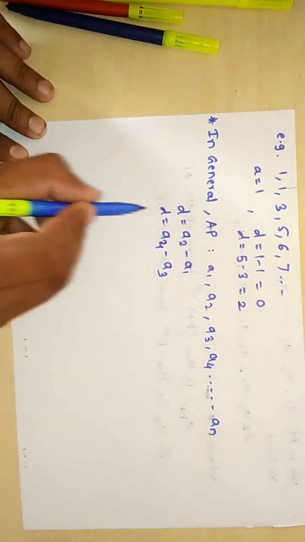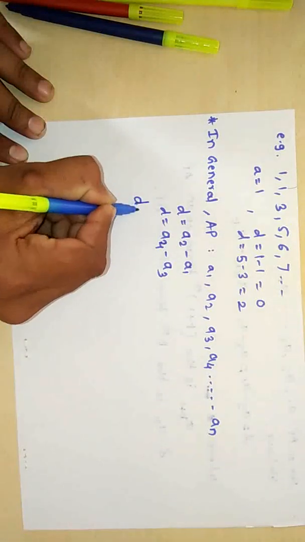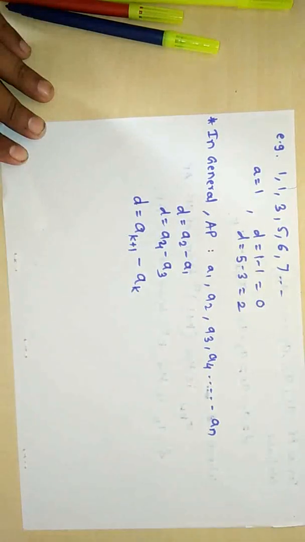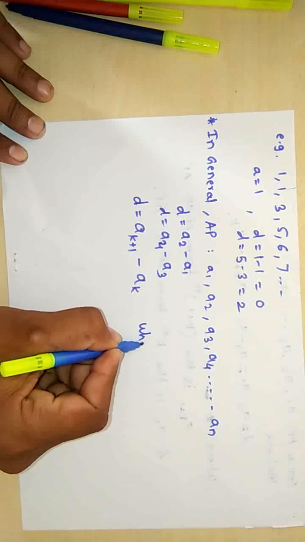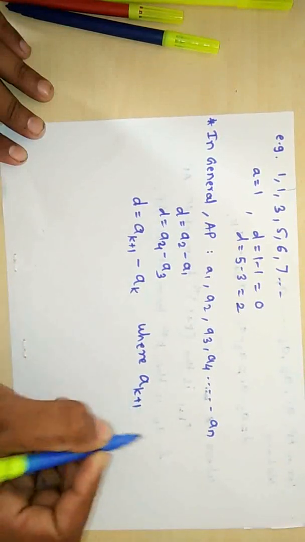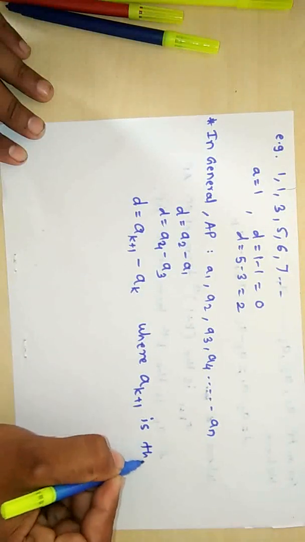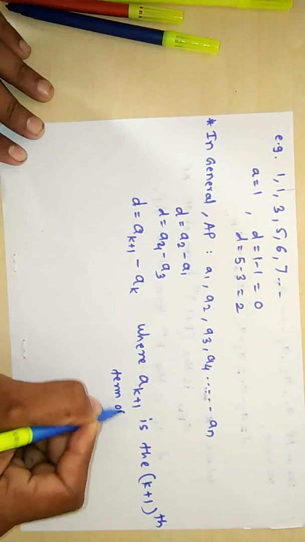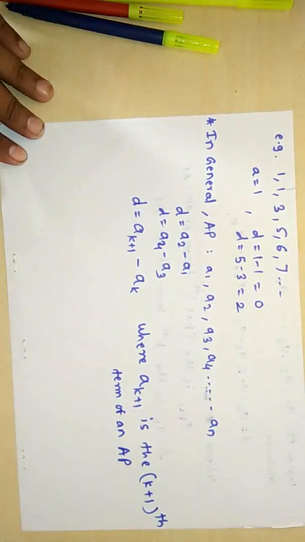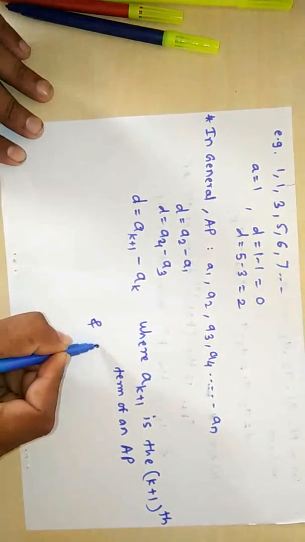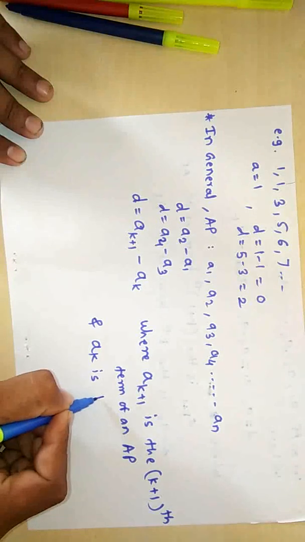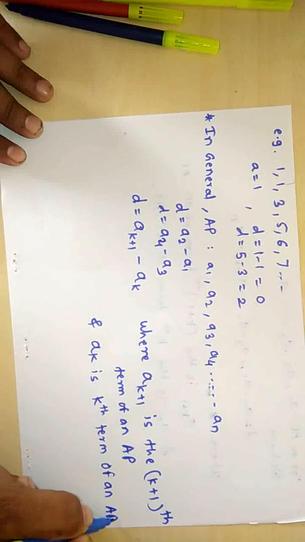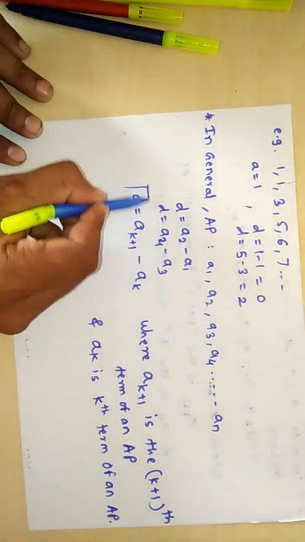In general we can say that the common difference D is equal to A(K+1) minus AK, where A(K+1) is the (K+1)th term of an AP, and AK is the kth term of an AP. It is a general representation of the common difference.